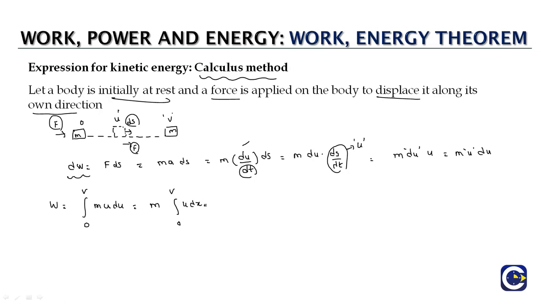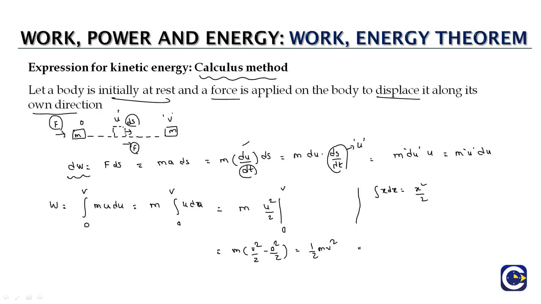This is basically like integral x dx, which is equal to x square by 2. Of course, we have to substitute the limits. So what we will have is m into u square by 2. The limits are 0 to v, which means it will be equal to m into v square by 2 minus 0 square by 2, which will give us the final value half m v square.